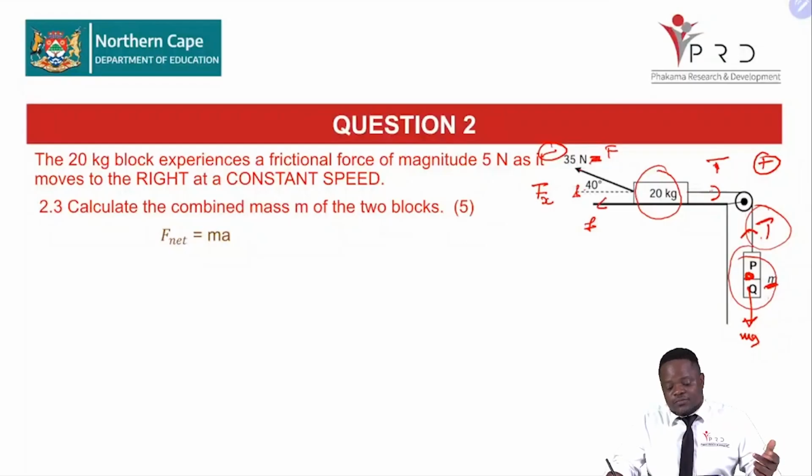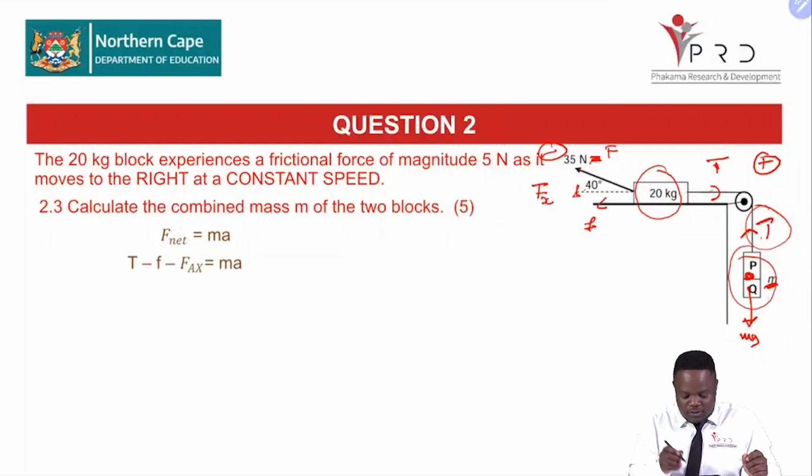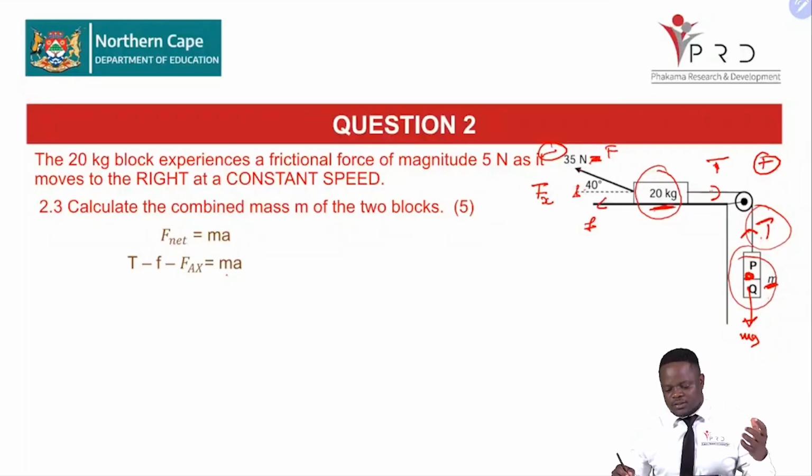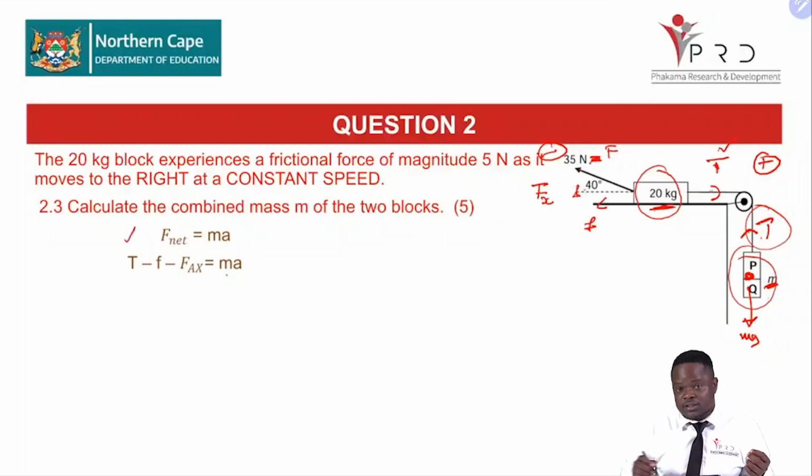And that obviously is going to be equal to the mass and the acceleration of our 20 kilogram object. I hope you're taking note of that. So we say to the right is positive, therefore our T is positive, and therefore it makes our friction and the resultant X component of our F there negative. I hope that is making sense.